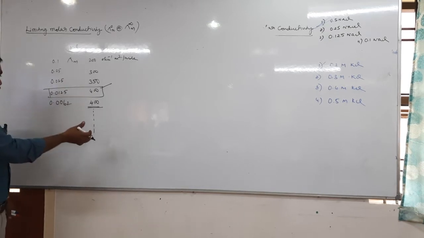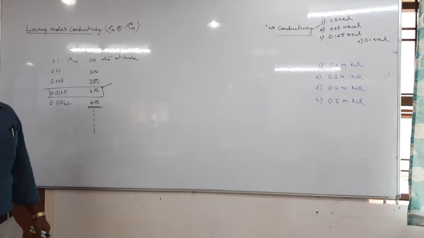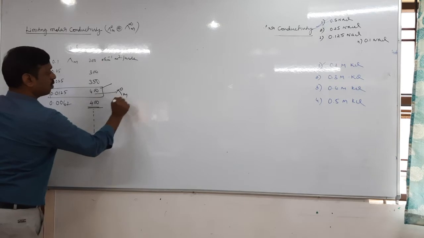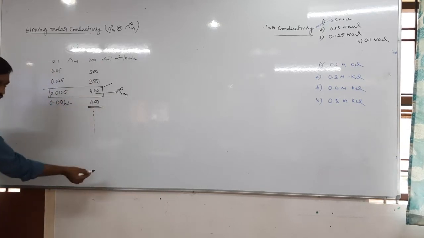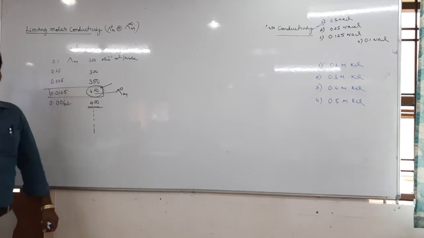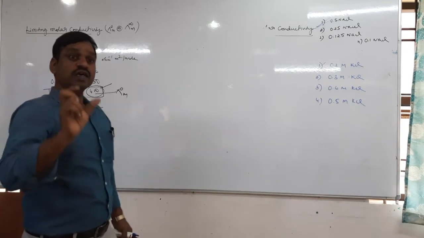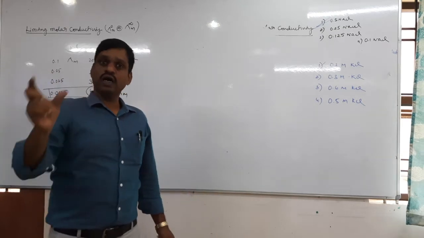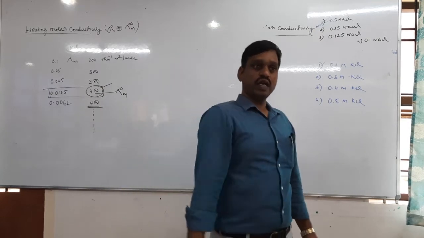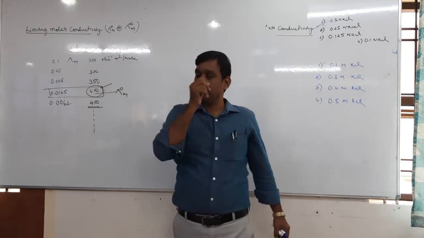This 400 is lambda naught m. This value is fixed, so even by adding any volume of water, this 400 does not change. Therefore, the definition of limiting molar conductivity is the molar conductivity of the electrolyte solution at infinite dilution, denoted by lambda naught m or lambda infinity m.